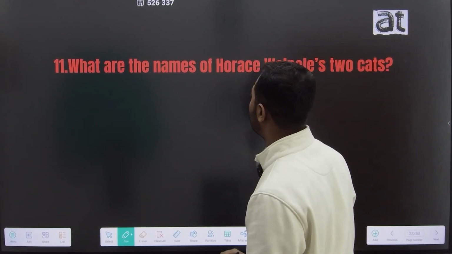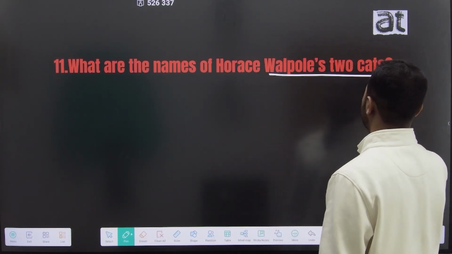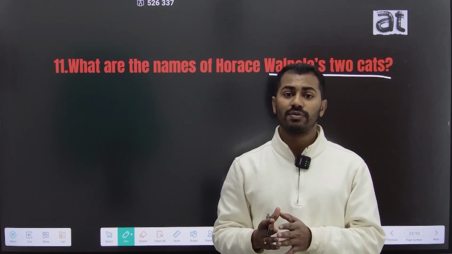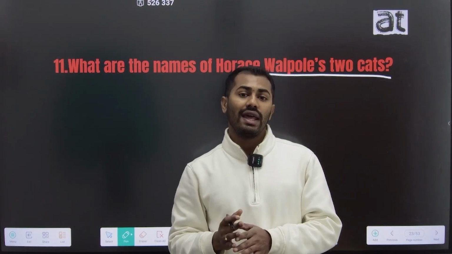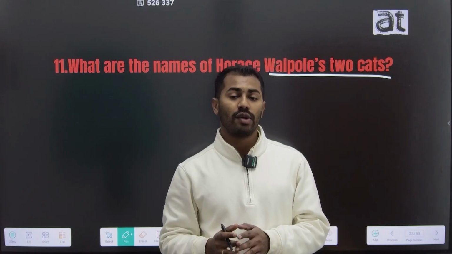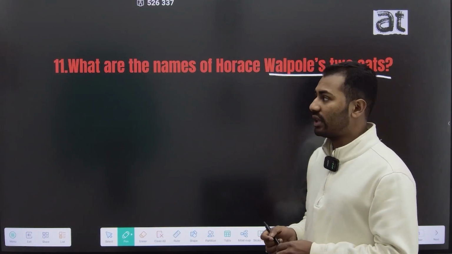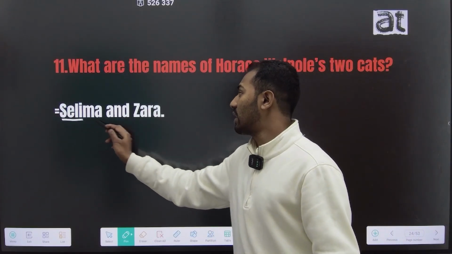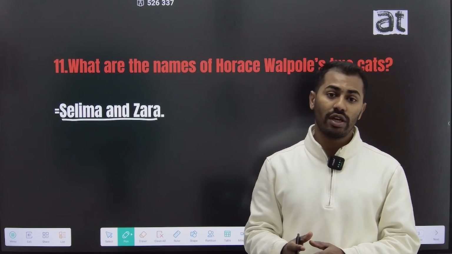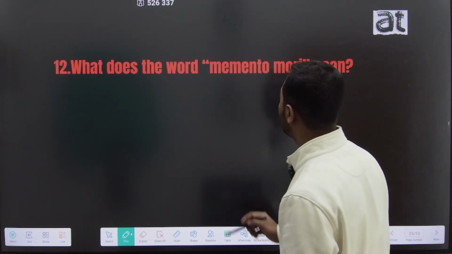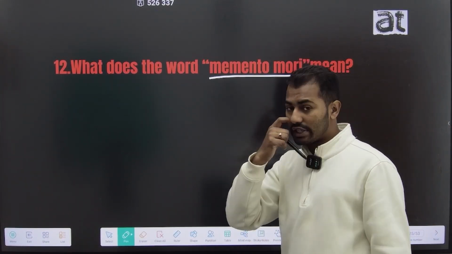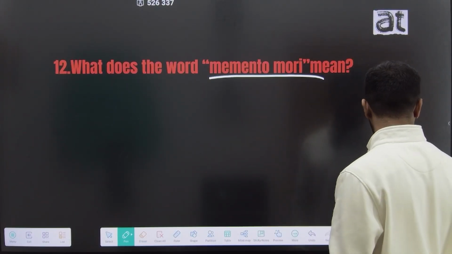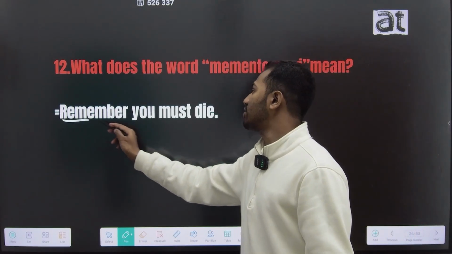The 11th question is, what are the names of Horace Walpole's two cats? We all know in literature there are many works in which animals play a very significant role, like Alexander Pope's The Rape of the Lock. Horace Walpole had two cats, and these cats are Selima and Zara. Selima and Zara are the names of the two cats. The 12th question is, what does the phrase memento mori mean? The phrase memento mori was introduced in the late 18th century, and the phrase means remember you must die.